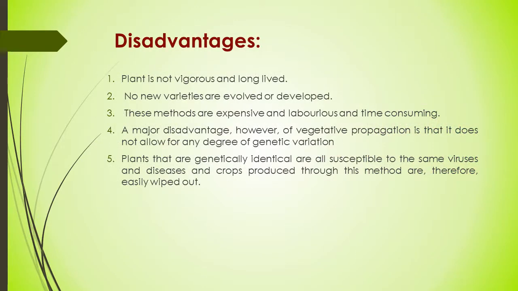Like any method, vegetative propagation also has several disadvantages. The plant is not vigorous and long-lived. They are usually short-lived plants. No new varieties are evolved or developed by this method because variation is not developed. Variation development is only possible by sexual reproduction, or propagation by